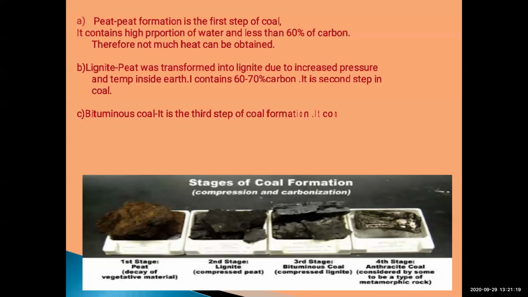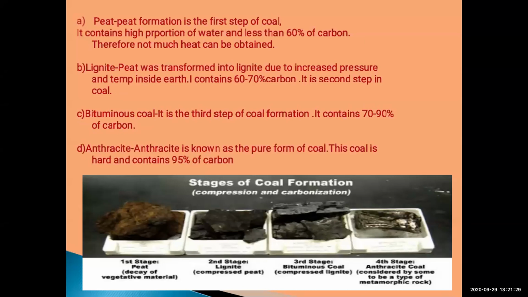So peat is the first step in the formation of coal. It contains more water, less carbon, and therefore you cannot obtain much heat from peat. That's all for peat.